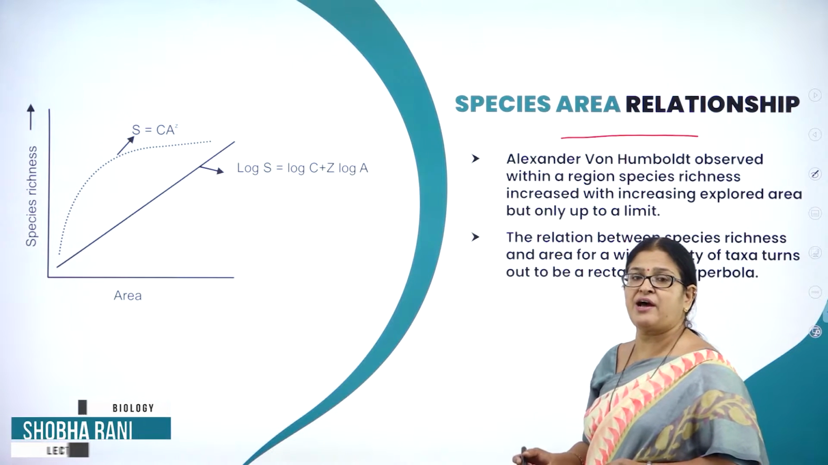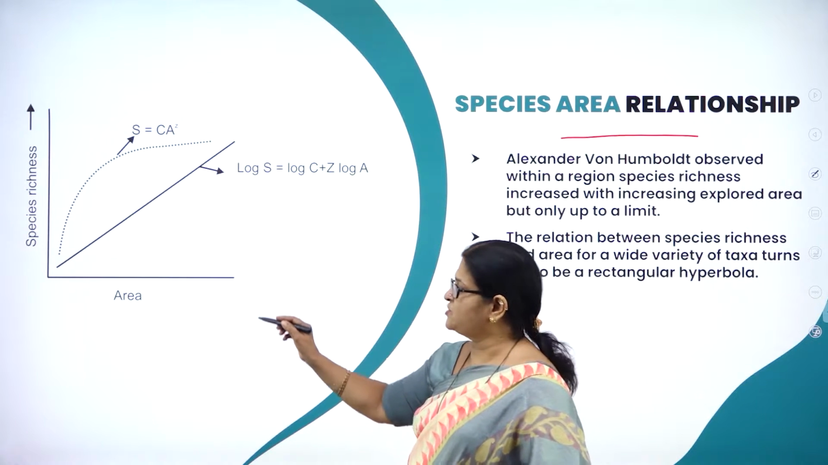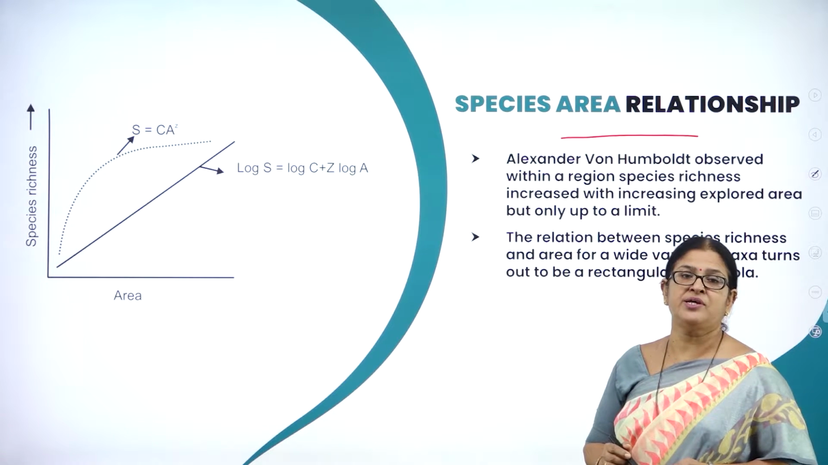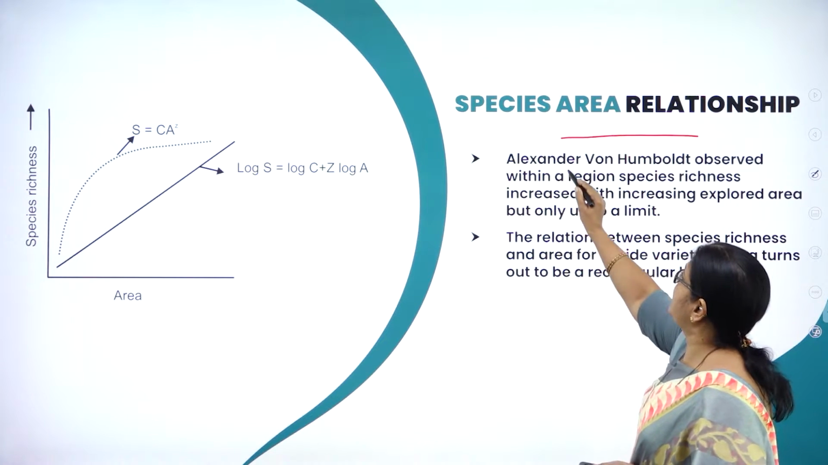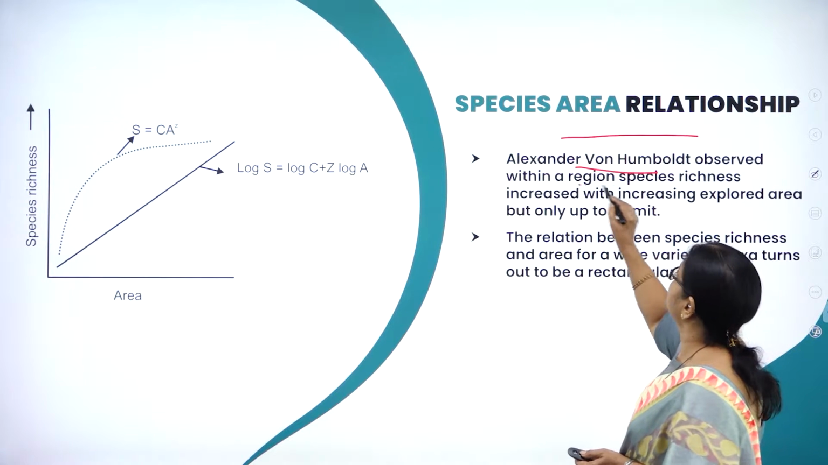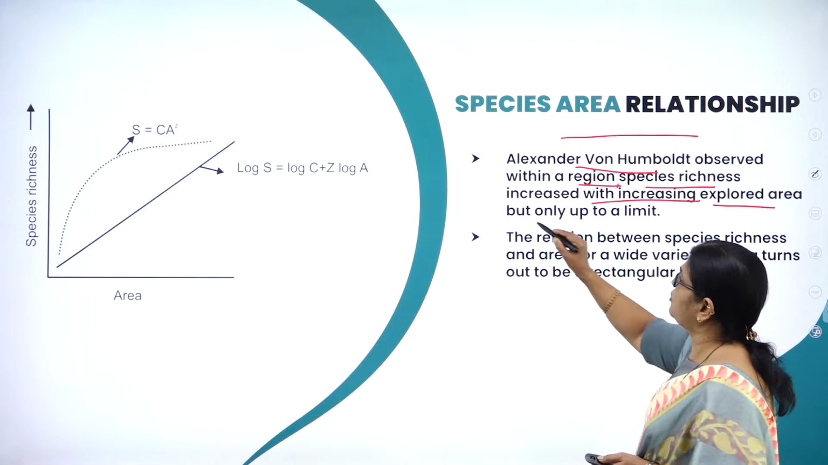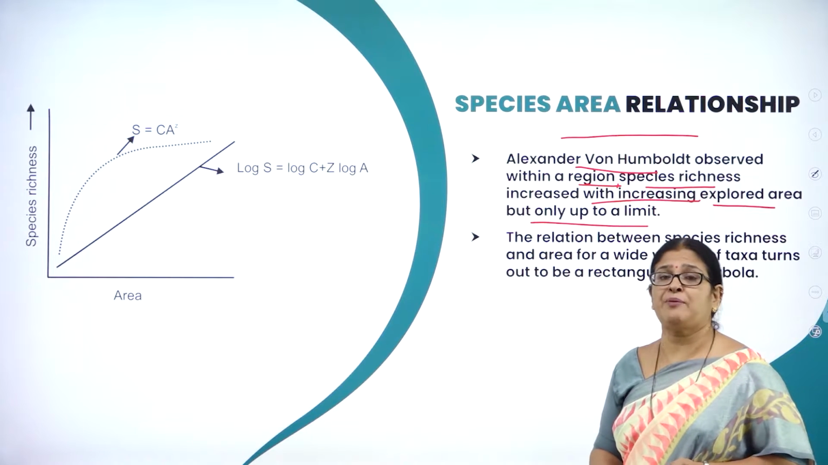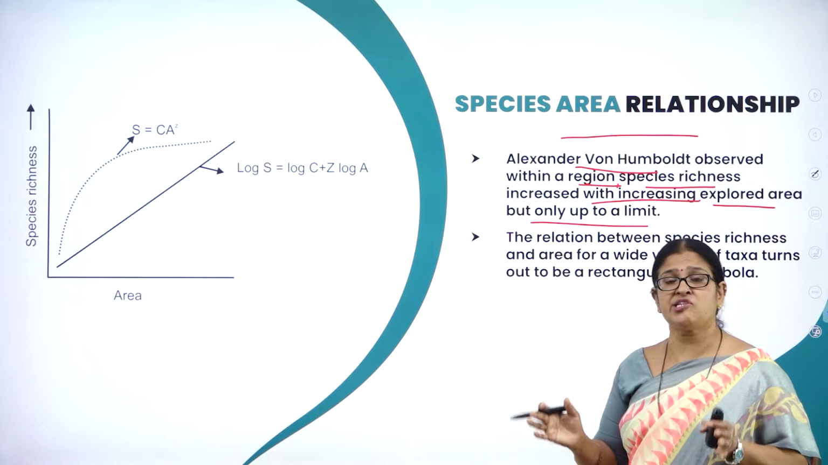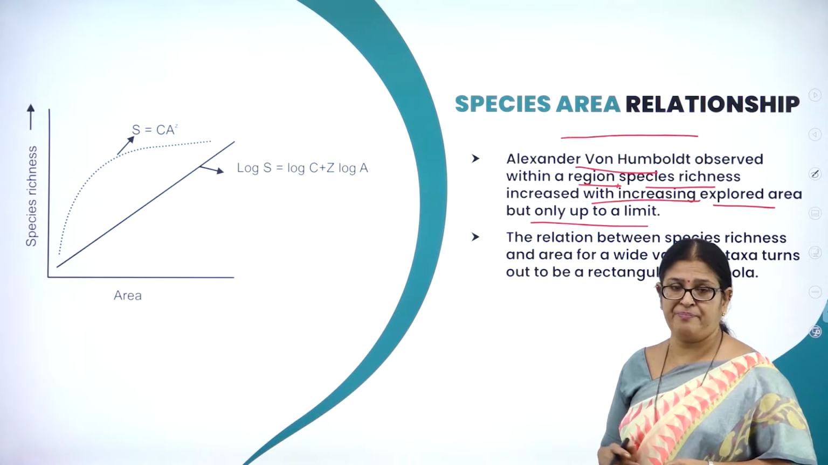Here you can see a graph is plotted with species richness against area, right? And a German naturalist and geographer by name Alexander von Humboldt observed that within a region, species richness increased with increasing explored area, but only up to a limit. So he observed that the species richness increased based on the increased surface area.